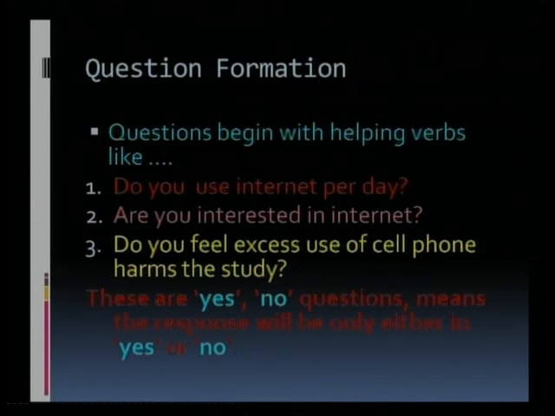Internet? The answer will be either yes or no. Third question: do you feel excess use of cell phone harms the study? The answer will be either yes or no. Now, this kind of question is called a yes-no question because the response cannot be a third one. There can be only two responses, either yes or no.